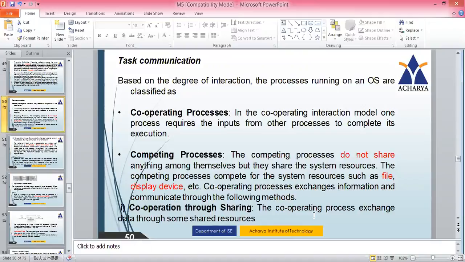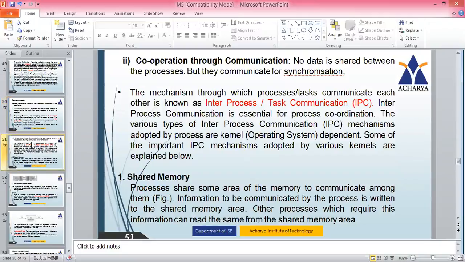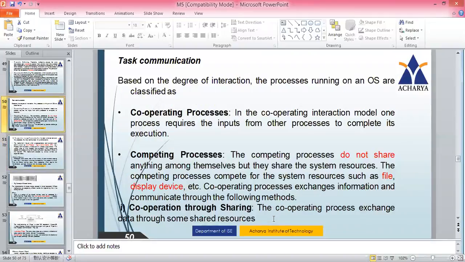And the cooperating processes exchange information and communicate through the following methods. They follow different methods. One is cooperation through sharing, and the other one is cooperation through communication. What is cooperation through sharing?